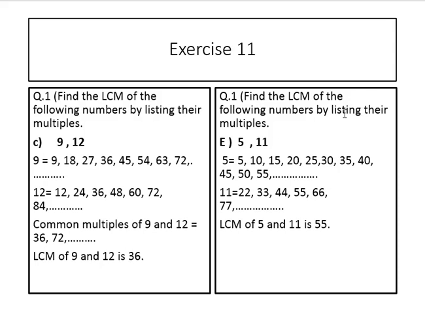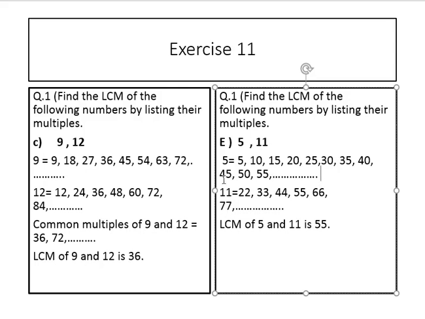Find the LCM of the following numbers by listing their multiples. Part E, 5 and 11. The table of 5: 5 1s are 5, 5 2s are 10, 5 3s are 15, 5 4s are 20, 5 5s are 25, 5 6s are 30, 5 7s are 35, 5 8s are 40, 5 9s are 45, 5 10s are 50, 5 11s are 55, and so on.